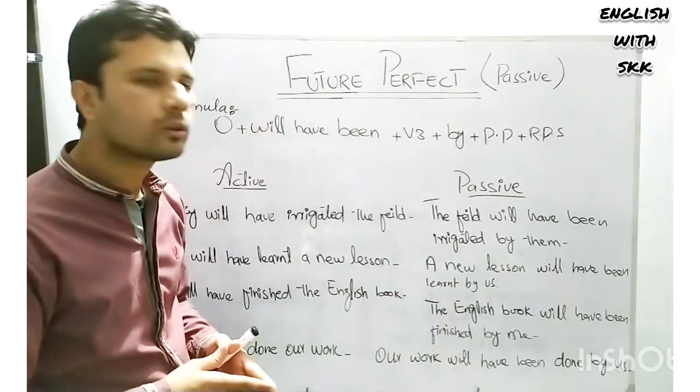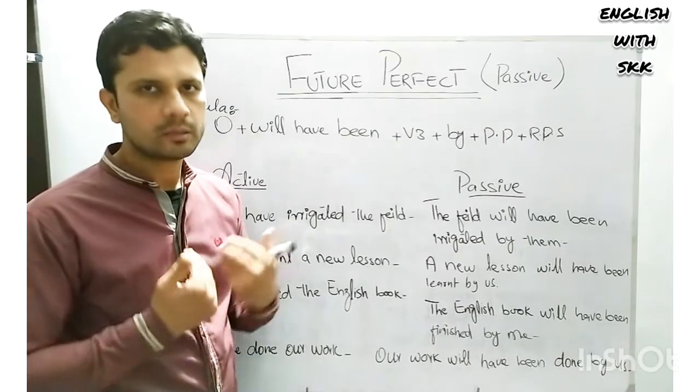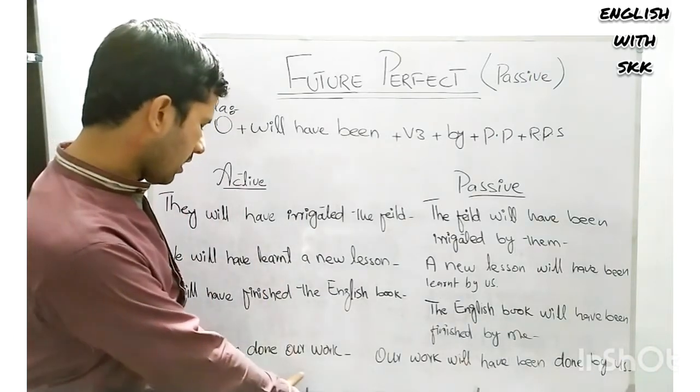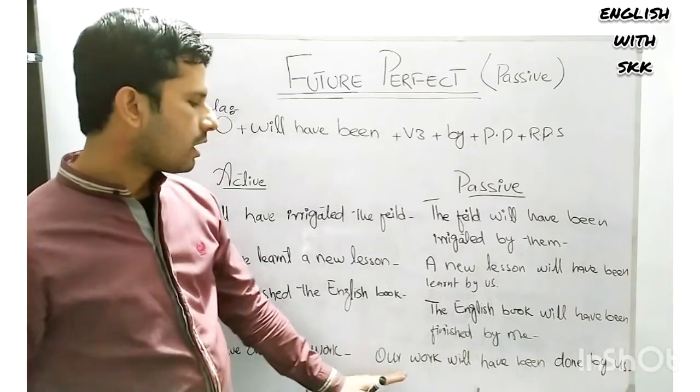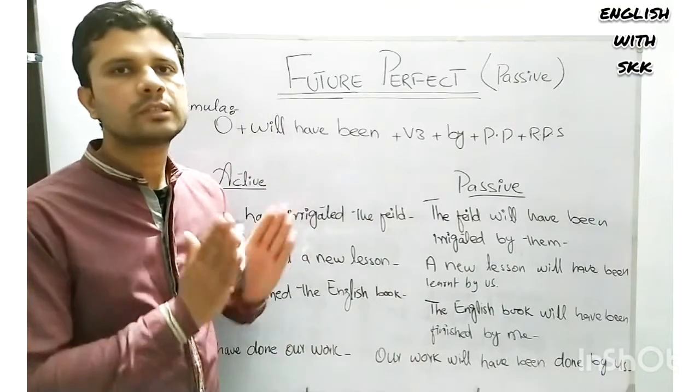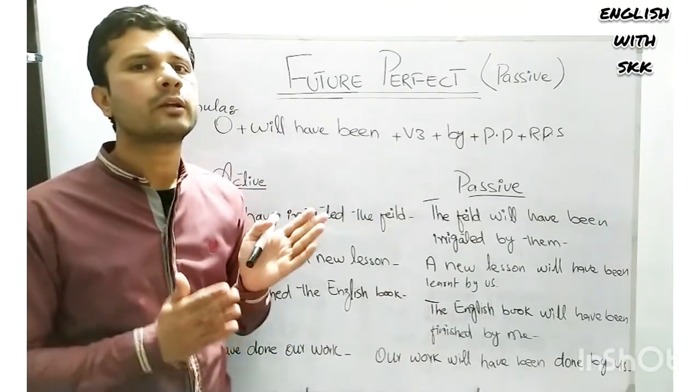The English book will not have been finished by me. We will have done our work. Our work will have been done by us. So this is the topic of future perfect passive.